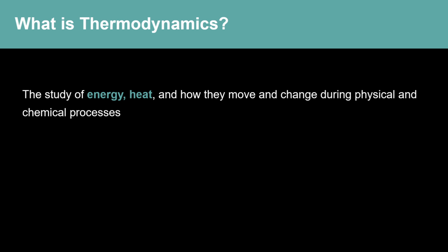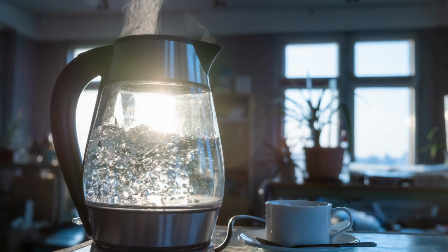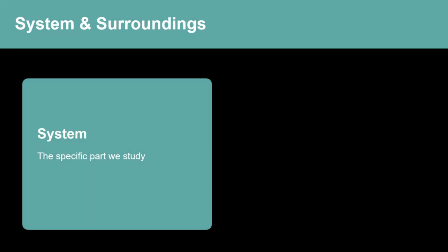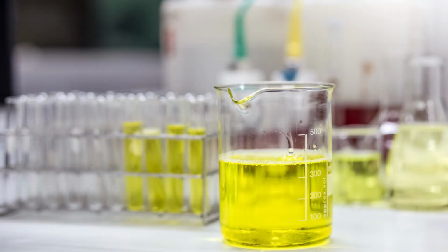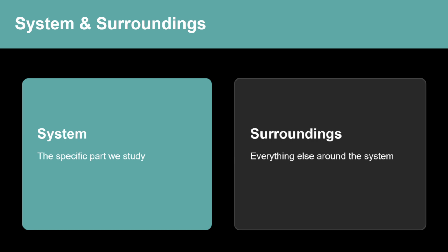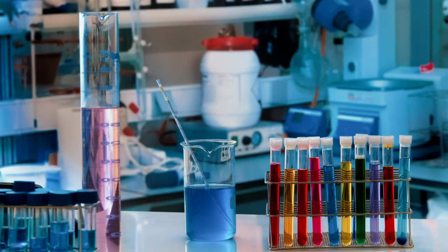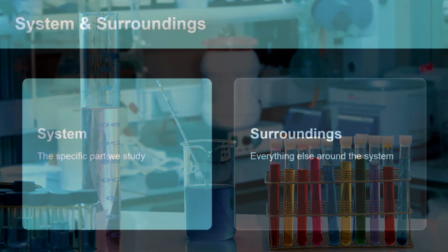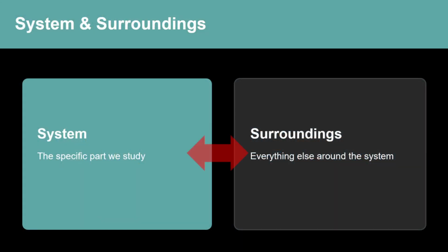Thermodynamics is the study of energy, heat, and how they move and change during any physical and chemical process, like ice melting, wood burning, or water boiling. In thermodynamics, we divide the universe into two parts. The system, which refers to the specific part we're interested in studying, like the chemicals in a beaker during a reaction, and the surroundings, which refer to everything else around the system, the beaker, the air, the table, or the room. What's important is that system and surroundings can exchange energy and sometimes matter.